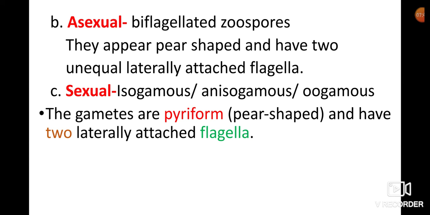And they have two laterally attached flagella. In asexual reproduction, zoospores contain two unequal laterally attached flagella, and in sexual reproduction, gametes also contain two laterally attached flagella.